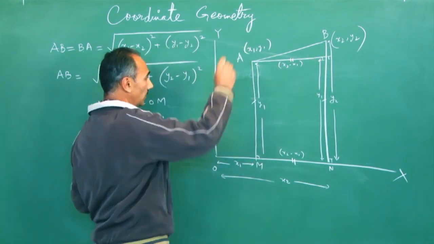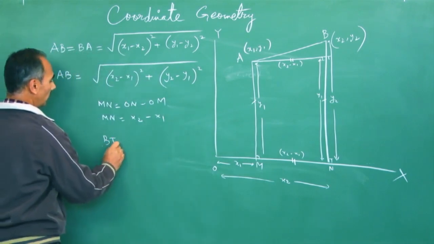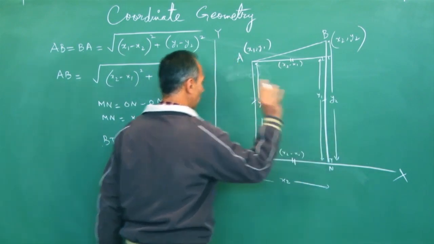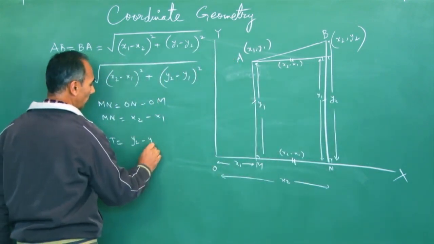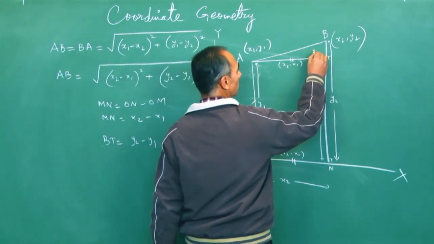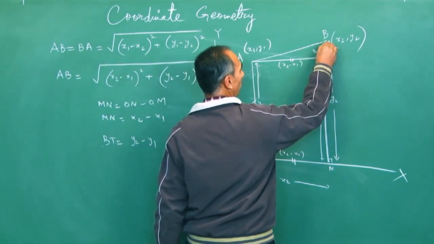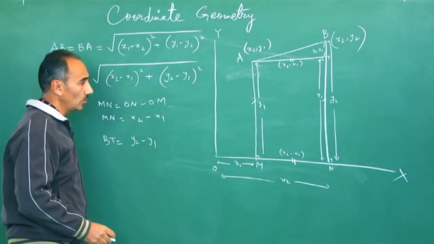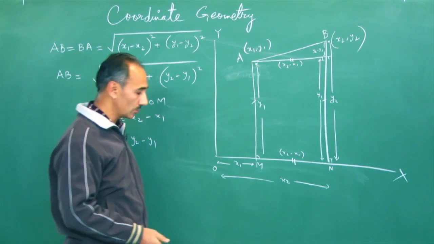Now what about BT? Observe BT. BT will be this full distance minus this distance. In simpler terms, it has to be y2 minus y1. So BT is y2 minus y1. So you have a right angle triangle ATB. You are asked to find AB, the hypotenuse.